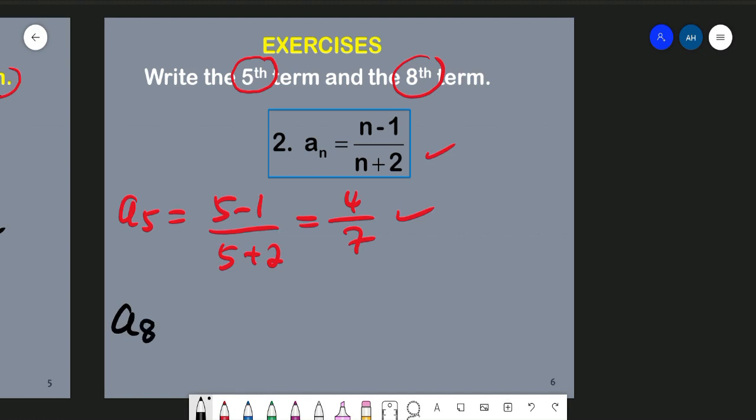So we want to find term number 8, so we want to find a8. This is equal to what? Okay, we follow the same formula and substitute n equal to 8. So (8 minus 1) over (8 plus 2). 8 minus 1 is 7 and 8 plus 2 is 10. Okay, that will be term number 8.